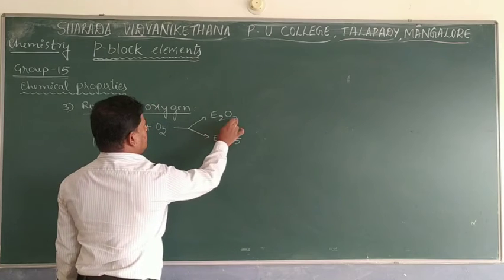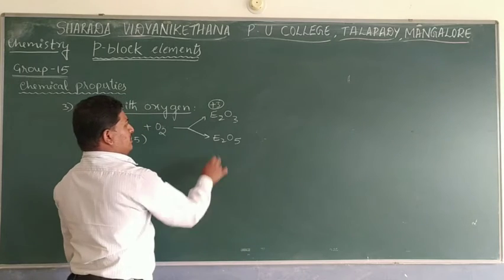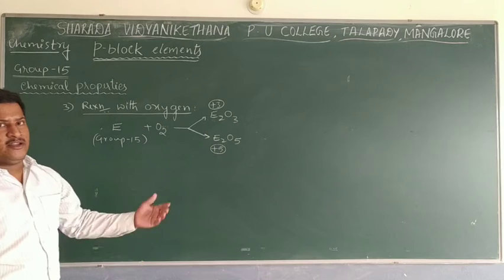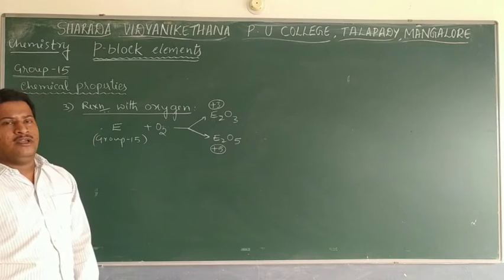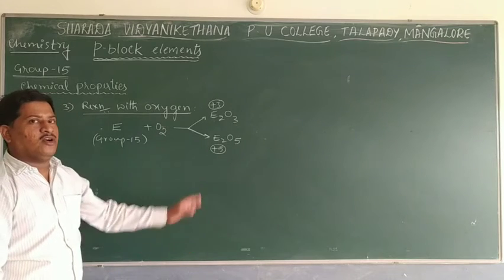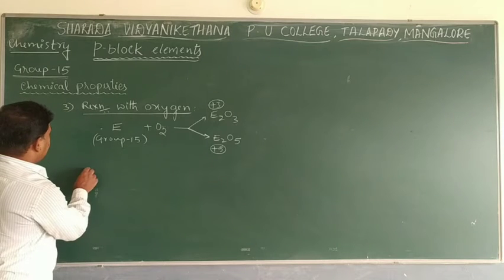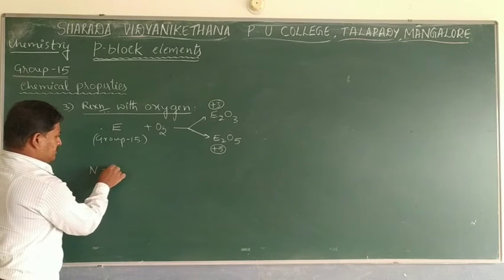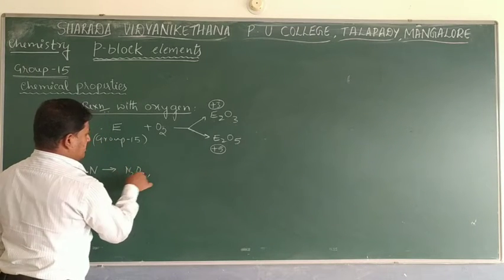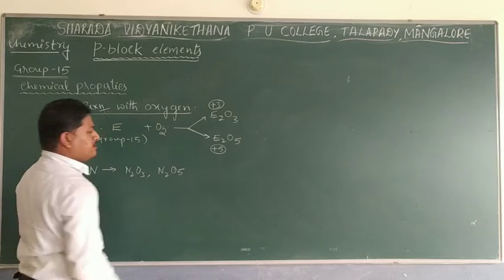So E2O3 is because of the +3 oxidation state of the element, and E2O5 is because of the +5 oxidation state of the element. But with -3, an oxide is not possible, because oxygen itself is in the -2 oxidation state. If you go with nitrogen, it will show two types of oxide after reacting with oxygen: N2O3, dinitrogen trioxide, and N2O5, dinitrogen pentoxide.